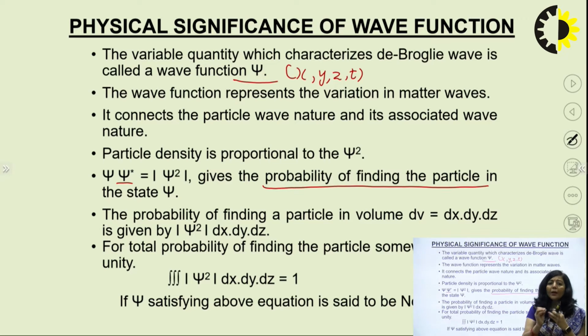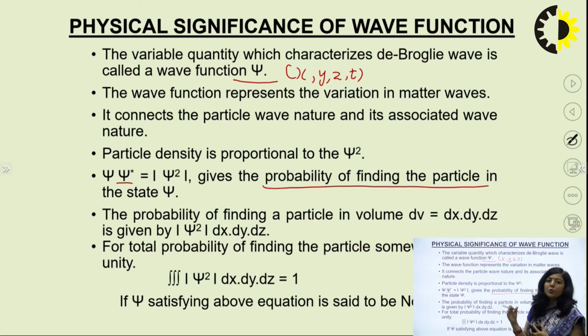If you have a microscopic particle and that particle is moving, it is associated with oscillating wave behavior. In quantum mechanics, that moving microscopic particle is associated with a wave packet. In order to describe the probability of finding that particle, we just multiply the wave function with its complex conjugate.